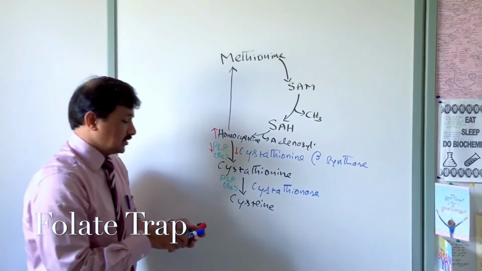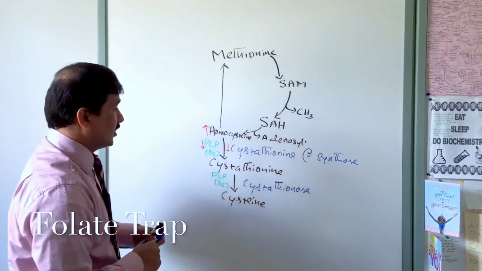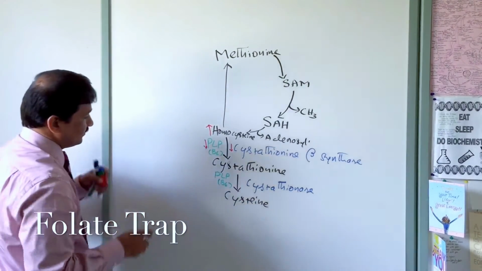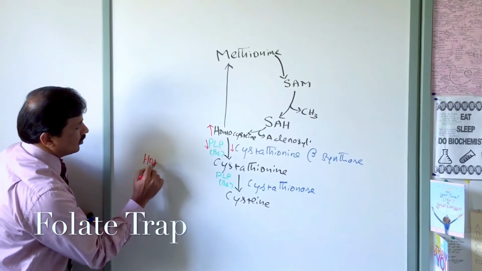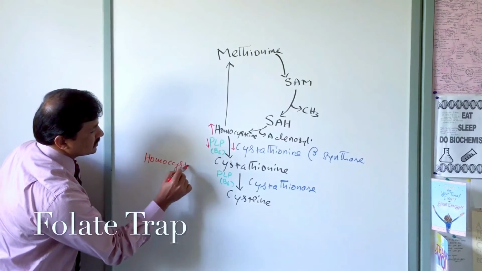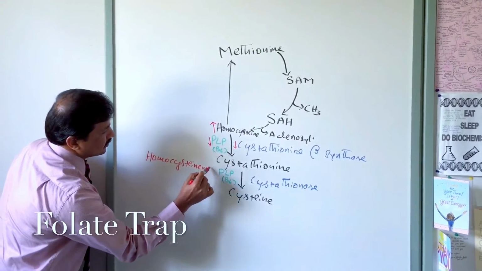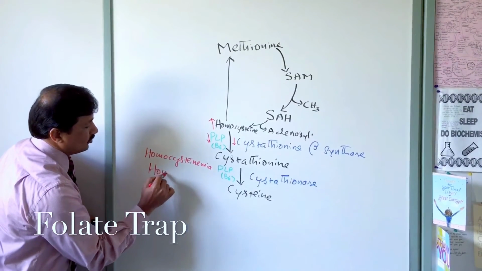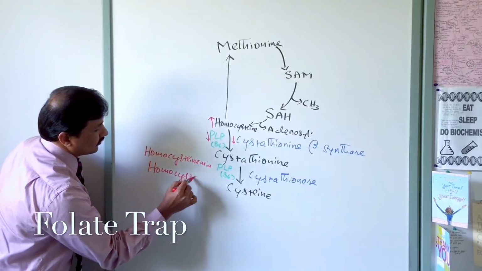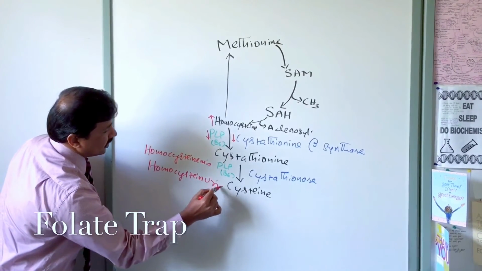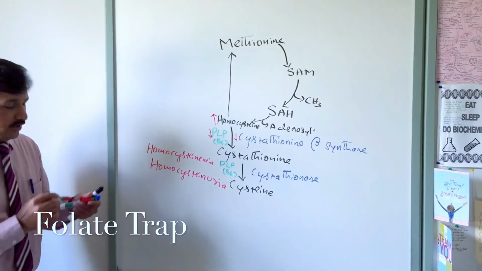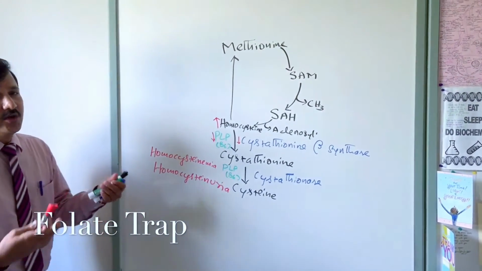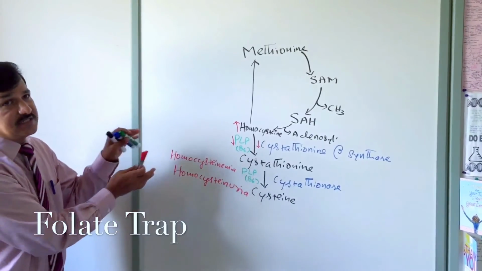So there are two terminologies: one is homocysteinemia, the other is homocysteinuria. Homocysteinemia means excess homocysteine in the blood. Homocysteinuria means excess homocysteine in the urine. So whenever it is in excess in the blood, it will appear in the urine. Both terminologies are used interchangeably, but the disease is the same.